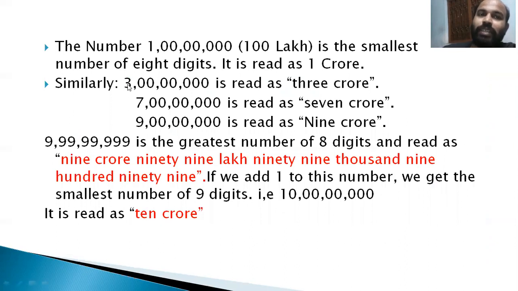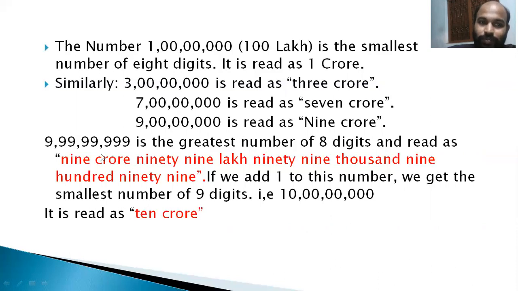The number with 7 zeros is one of the smallest 8-digit numbers, and it is known as 1 crore. Similarly, 3 with 7 zeros is known as 3 crore. 7 with 7 zeros is known as 7 crores. 9 with 7 zeros is known as 9 crores.